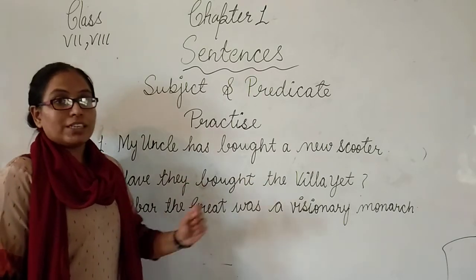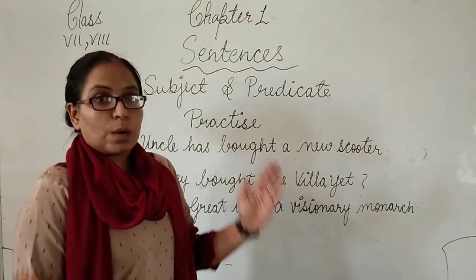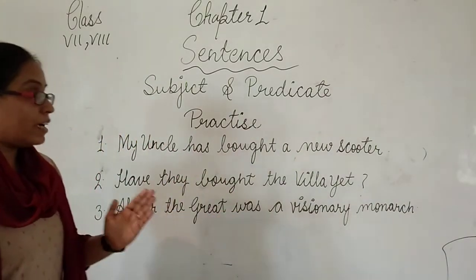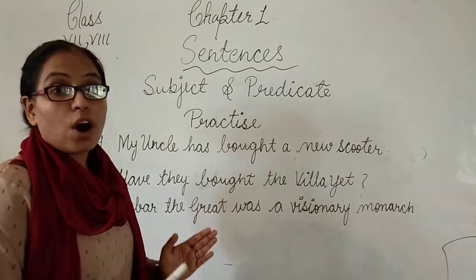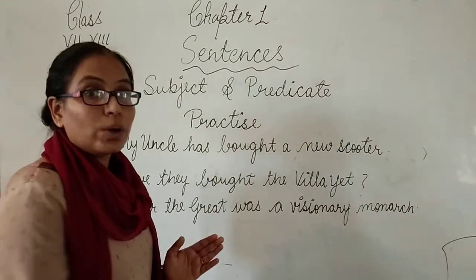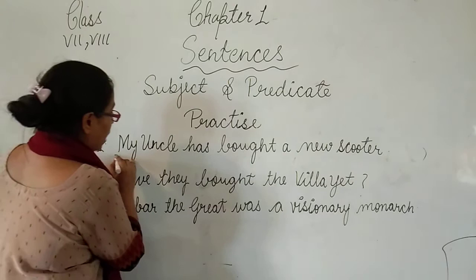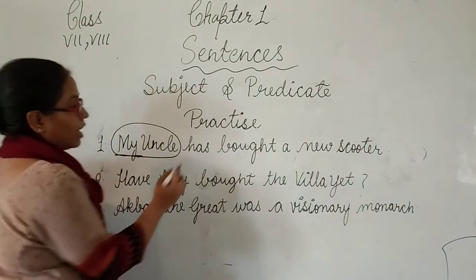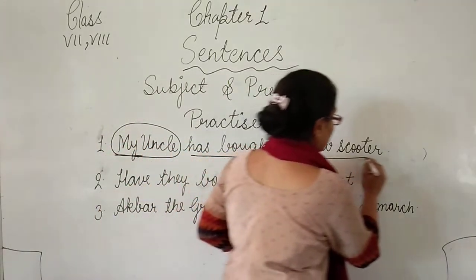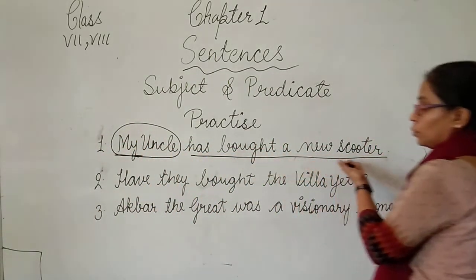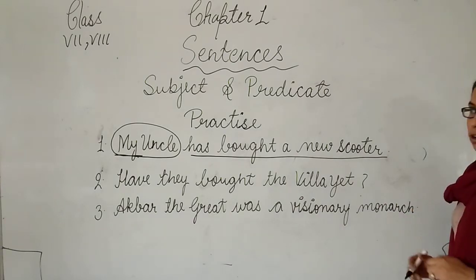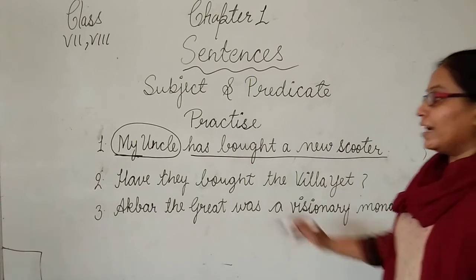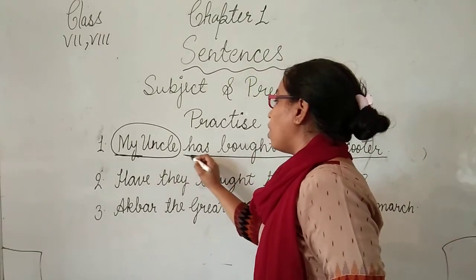So beta, what is the subject? The subject in the sentence is the first part. So my uncle is the subject here, because uncle has bought a new scooter. So has bought a new scooter is the predicate. How do we know that this is the predicate? One thing I explained in the definition is that the predicate always includes a verb.